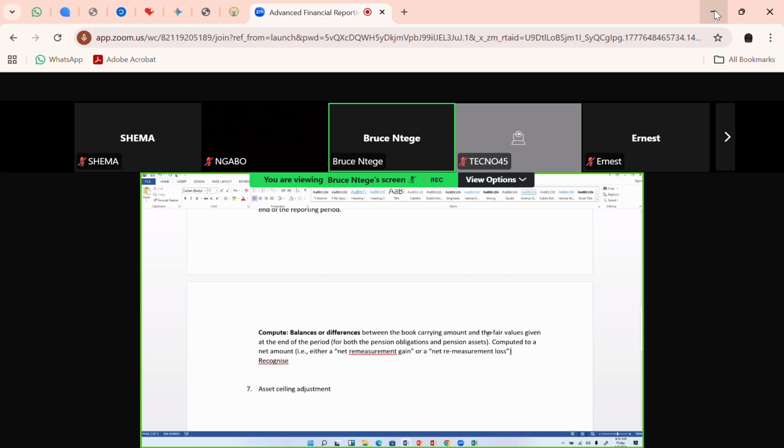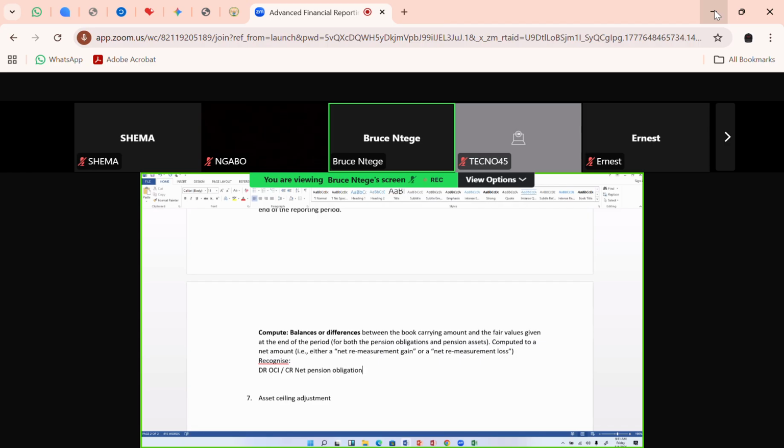Do we have a net remeasurement gain or do we have a net remeasurement loss? The moment we have computed that net remeasurement gain or net remeasurement loss, we go ahead to now recognize it. We recognize it through the other comprehensive income. So we shall debit the other comprehensive income while we credit the net pension obligations account.